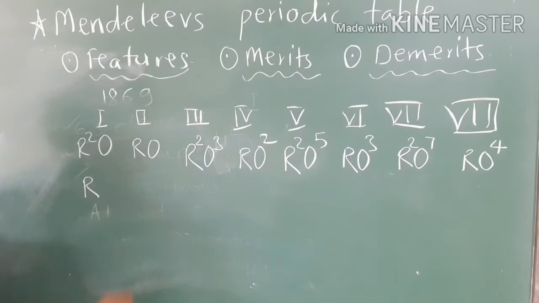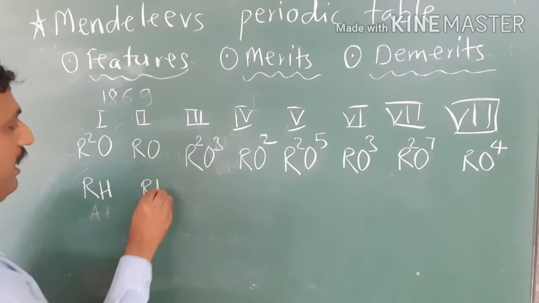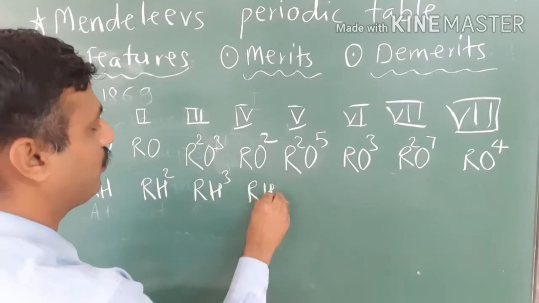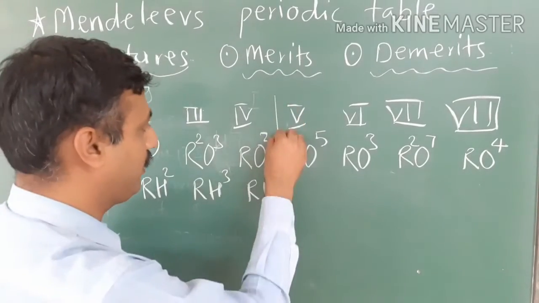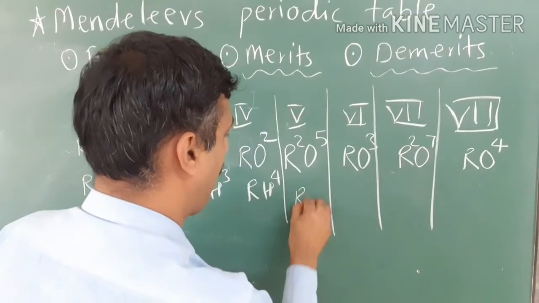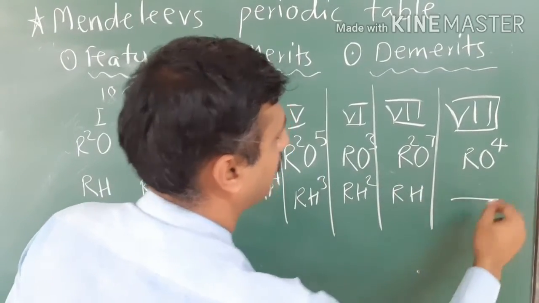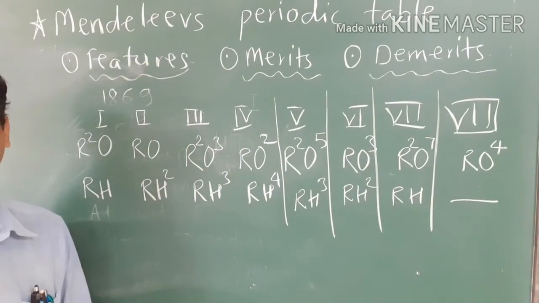And what about the formula of their hydrides? RH, RH2, RH3. Those belonging to group number 4 have a general formula RH4. Those belonging to group number 5 have RH3, RH2, RH. Now about group number 8, he didn't give anything about their hydride.